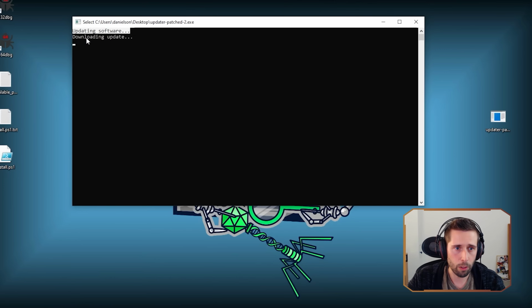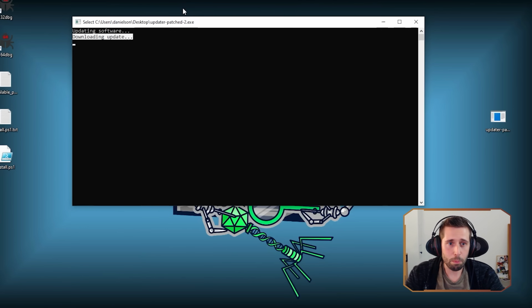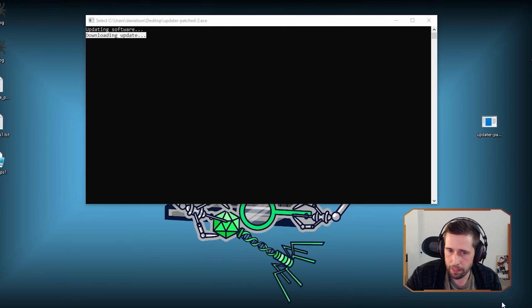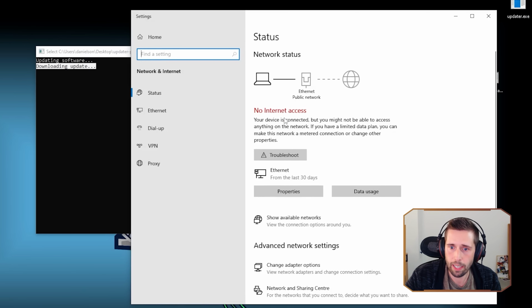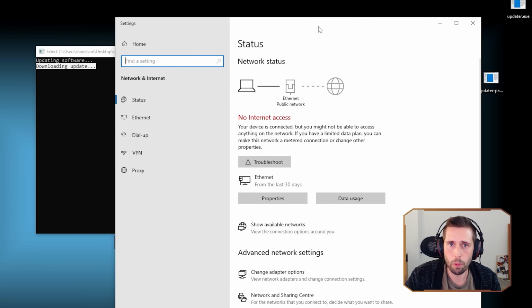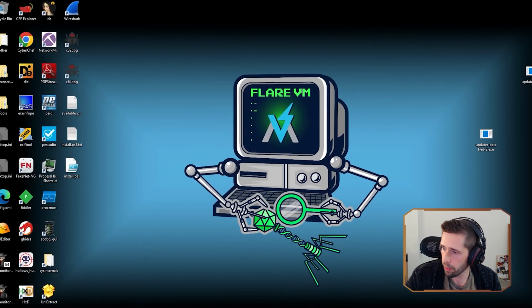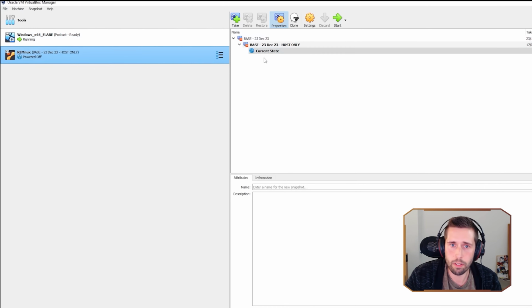Now we see downloading update. So it's something new. That's kind of interesting, leading me to believe that it's probably trying to maybe download something from the internet. But in a normal sandbox environment, or a lot of sandbox environments, there is no internet, right? Because a lot of times for safe malware analysis, you don't want to be connected to a network. And right now, I'll just double check. I basically am not connected to any network. So no internet access, just for safety reasons, because I don't know what malware is going to do. I don't want to be on the internet unless I know what it's going to do. So we're going to fake the internet by using Remnux here, which is another VM.